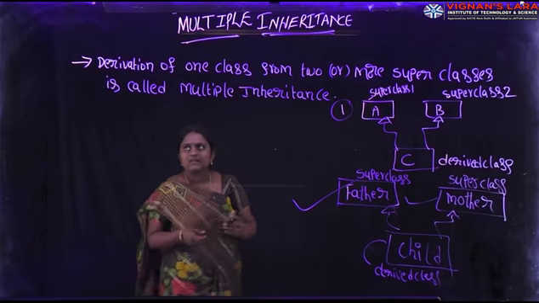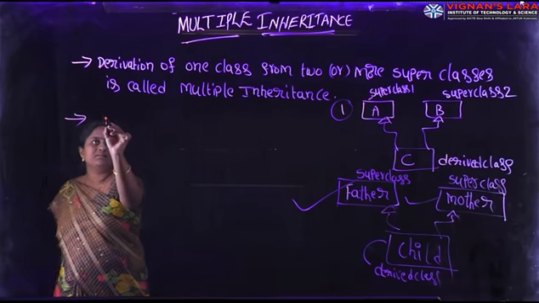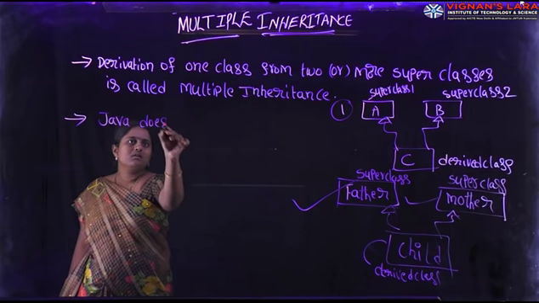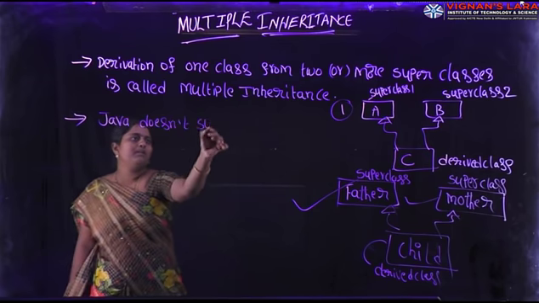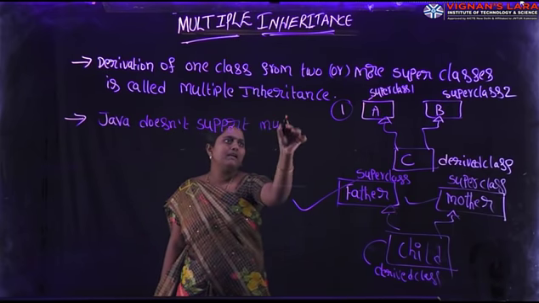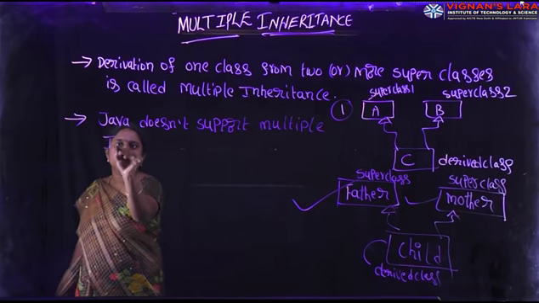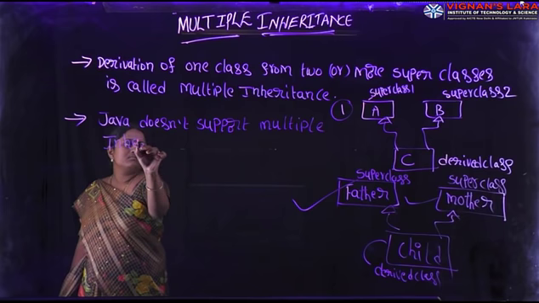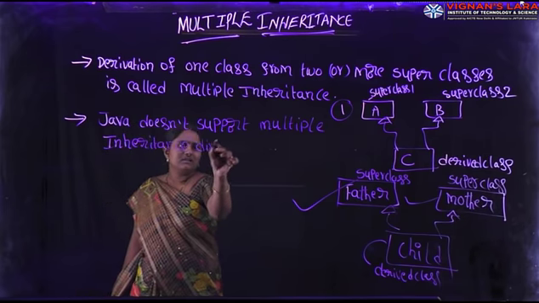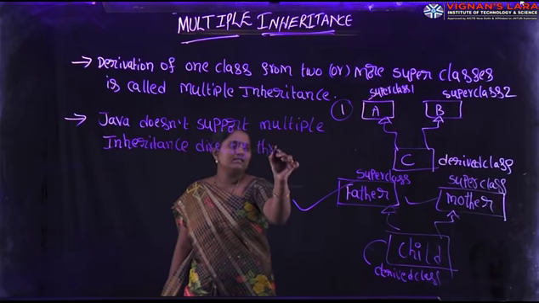Next point. Java does not support multiple inheritance directly through classes.